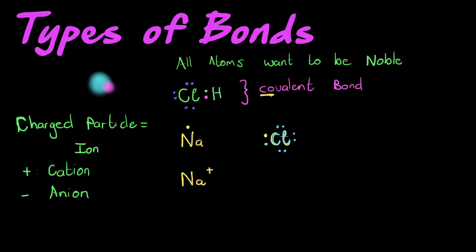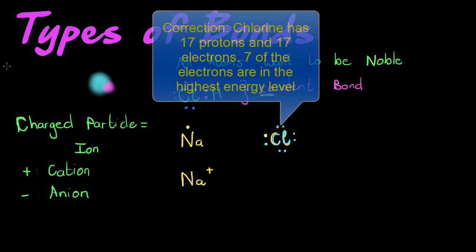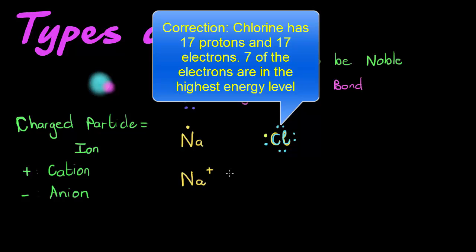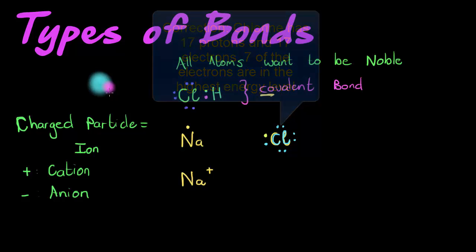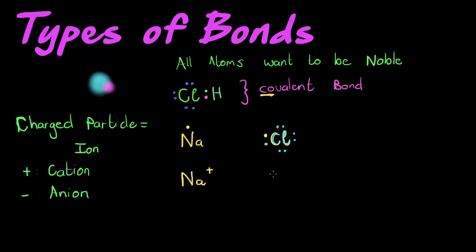But remember, in its nucleus, it still only has 7 protons. But now it's got 8 electrons. This means that chlorine gets a negative charge. It's got more electrons than protons, so it becomes negatively charged.